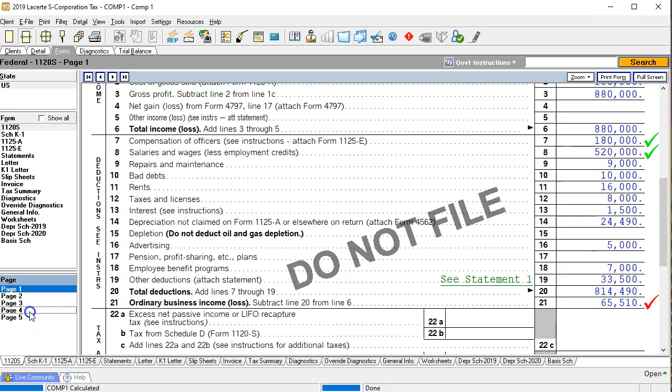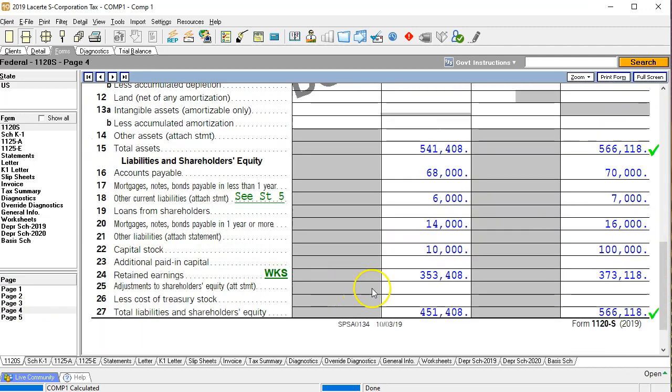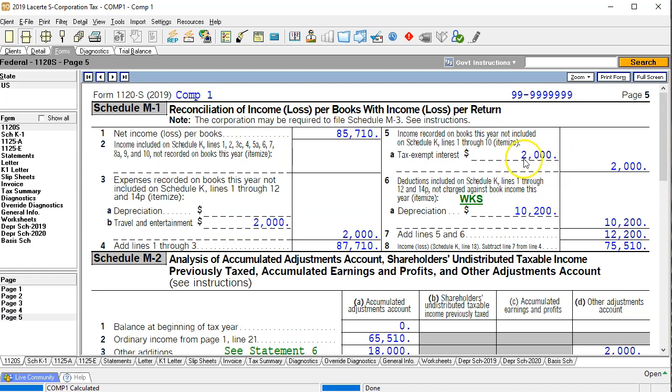If I go to my Schedule L, are we still in balance on the balance sheet? We are. Why? Because it did the M1 for us automatically. So if I go to page 5 then, because we entered it in that data input screen, we had this change, there's the M1. So now let's do that adjustment on our tax software.